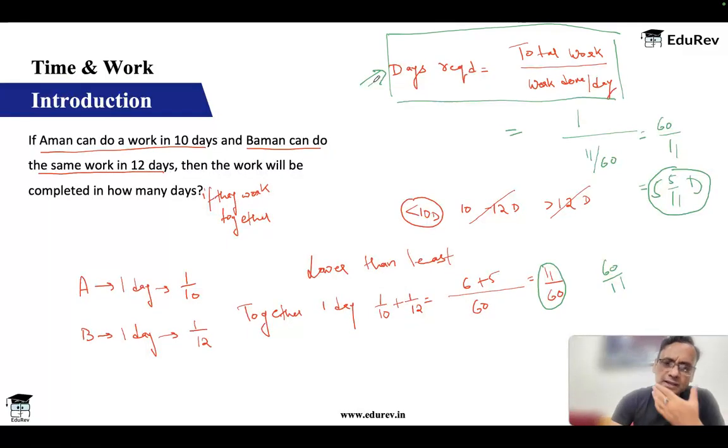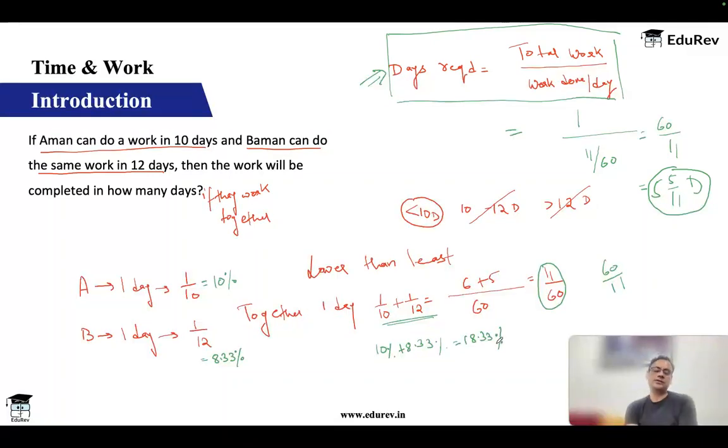Okay, let's also try and do this question from percentage. Okay, I told you percentage will also give us the answer. So A, you can see that in 1 day he does 1 by 10, which means he does 10%. Okay. B does 1 by 12. Now 1 by 12 is slightly complicated, but if you know, it is 8.33%. Okay, so good thing with percentages that you don't have to deal with reciprocals. So work done in 1 day is 10% plus 8.33%, which is equal to 18.33%. So in 1 day, they are doing 18.33%.